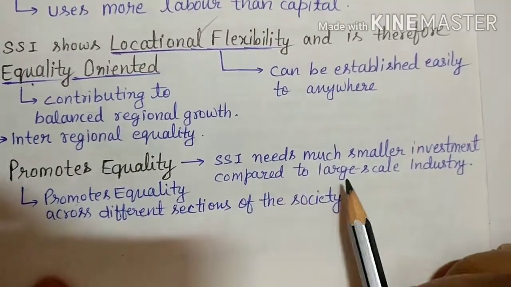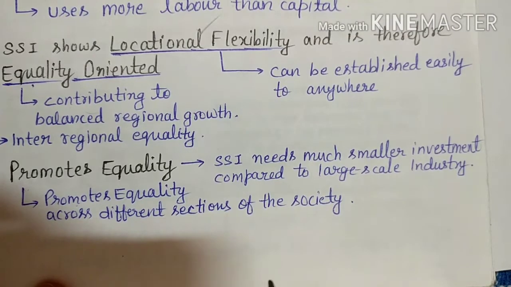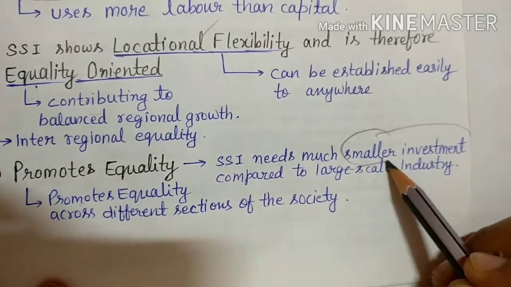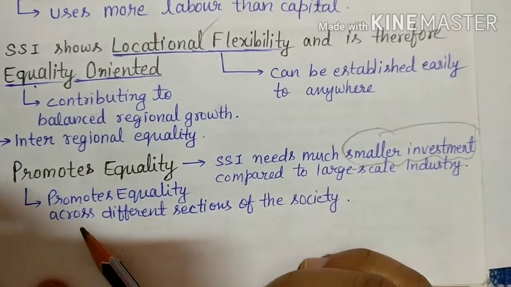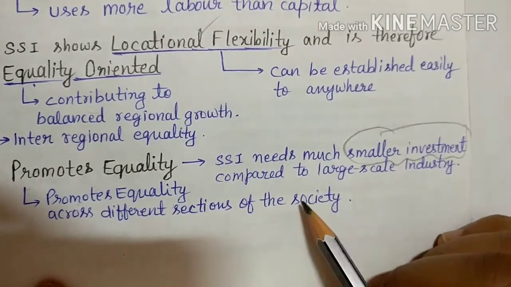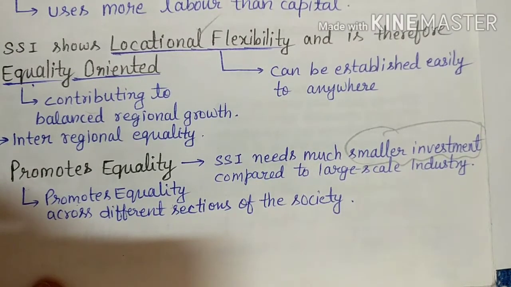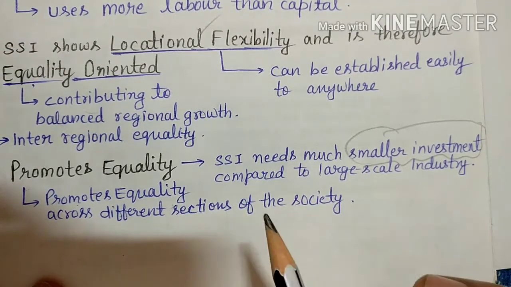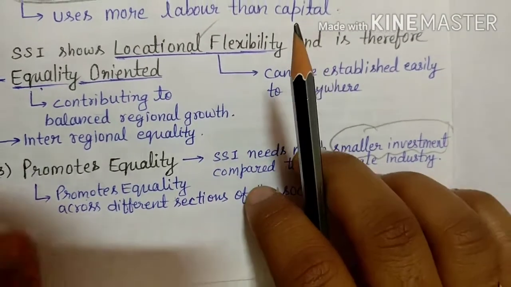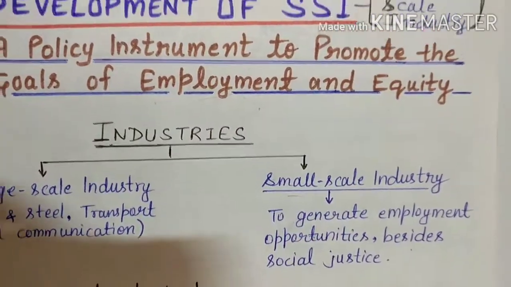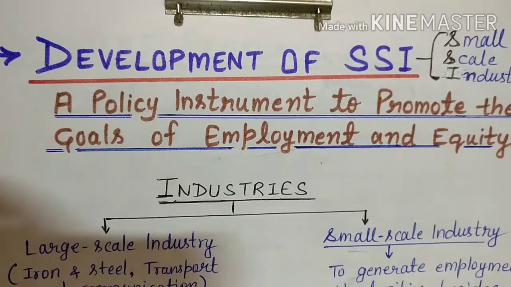SSI needs much smaller investment. As I told you in the starting, compared to large scale industries, they need smaller investment, which can be made by anyone. So it promotes equality across different sections of society, because every section can't afford large expenditure, large investment. That's why SSI needs much smaller investment compared to large scale industry. Accordingly, it does not lead to concentration of economic power. Rather, it promotes equality across different sections of society. That's why we can say that according to these characteristics, it achieves the goals of employment and equity. So this was all about the development of SSI.